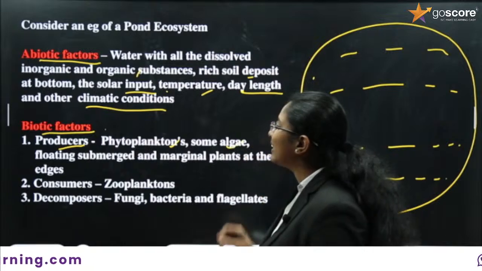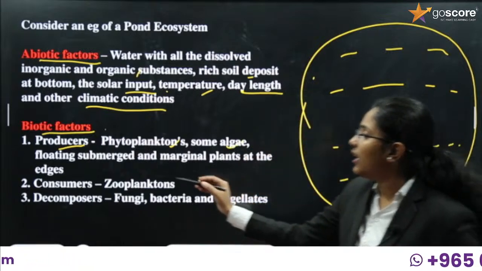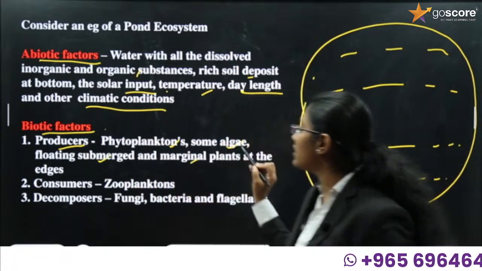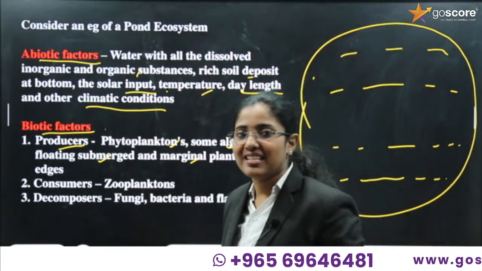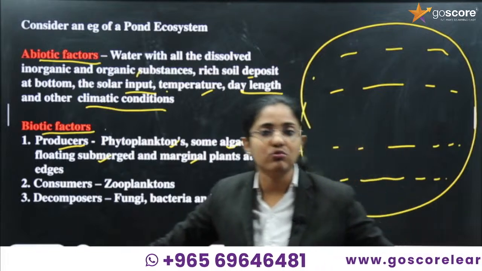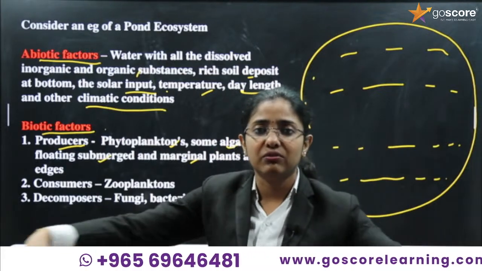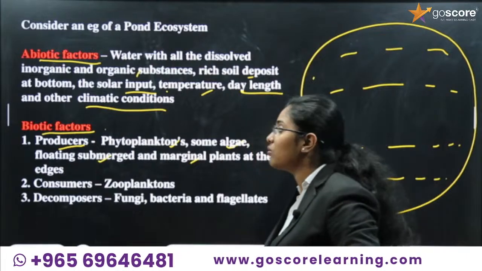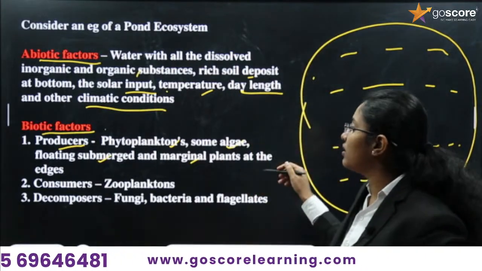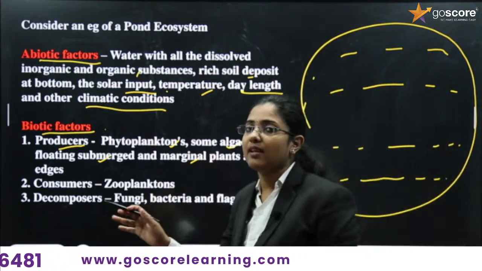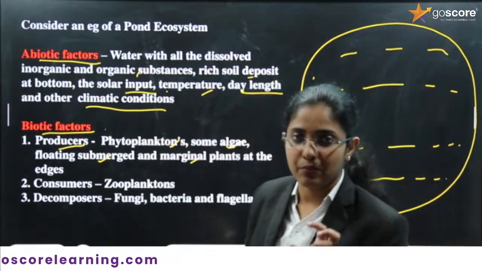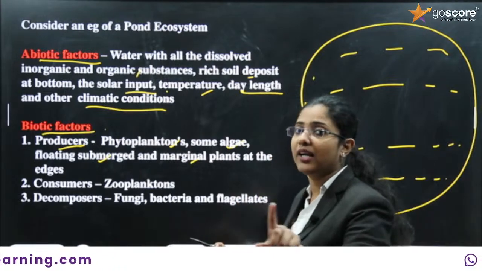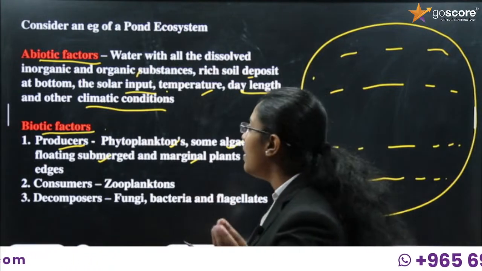Then some small green algae will be present. Then floating, submerged and marginal plants, which are floating plants over the water surface, and sometimes plants growing on the sides, on the verges of the pond. These plants are also considered producers. So we can say green photosynthetic plants are considered to be the producers, including phytoplanktons, the small plants.